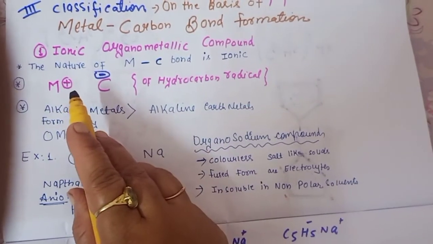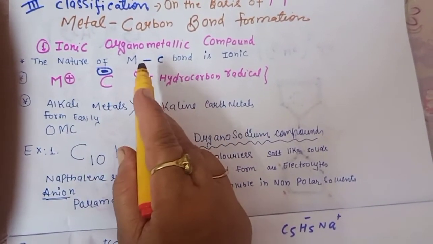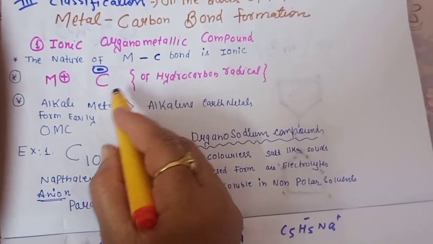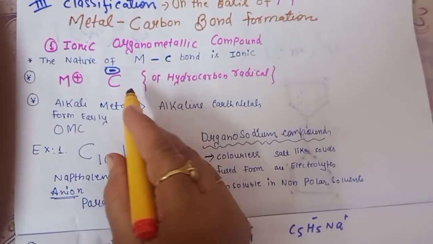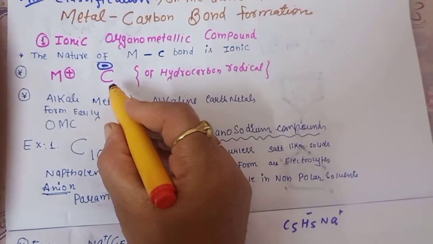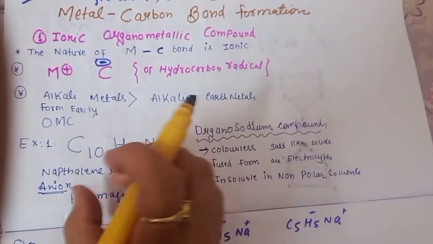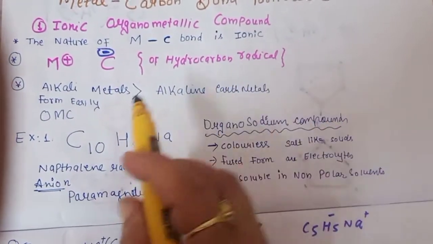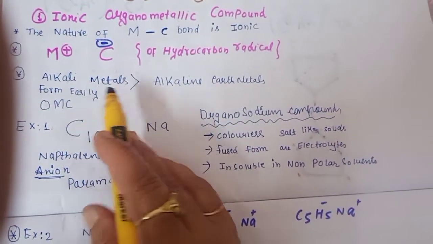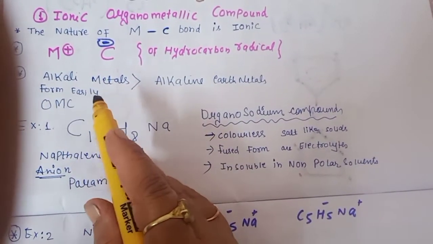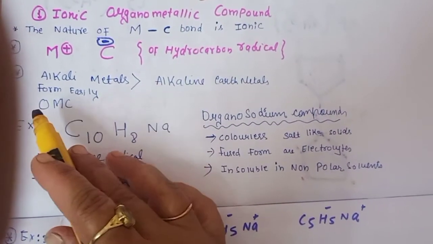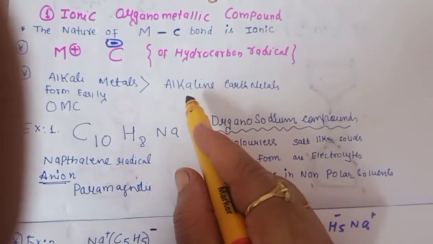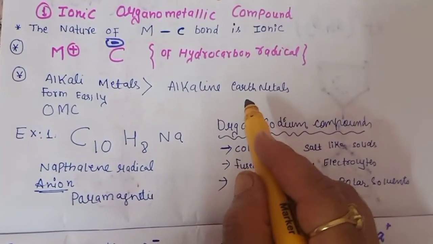So if we consider it as an ionic bond, definitely the metal part will have the positive charge and the carbon will have the negative charge. This carbon is from the hydrocarbon part, means if it is C2H5 and so on, the carbon is from the hydrocarbon radical. So generally we can say that alkali metals form organometallic compounds easily in comparison to the alkaline earth metals. OMC is the shortcut I have written for organometallic compounds.